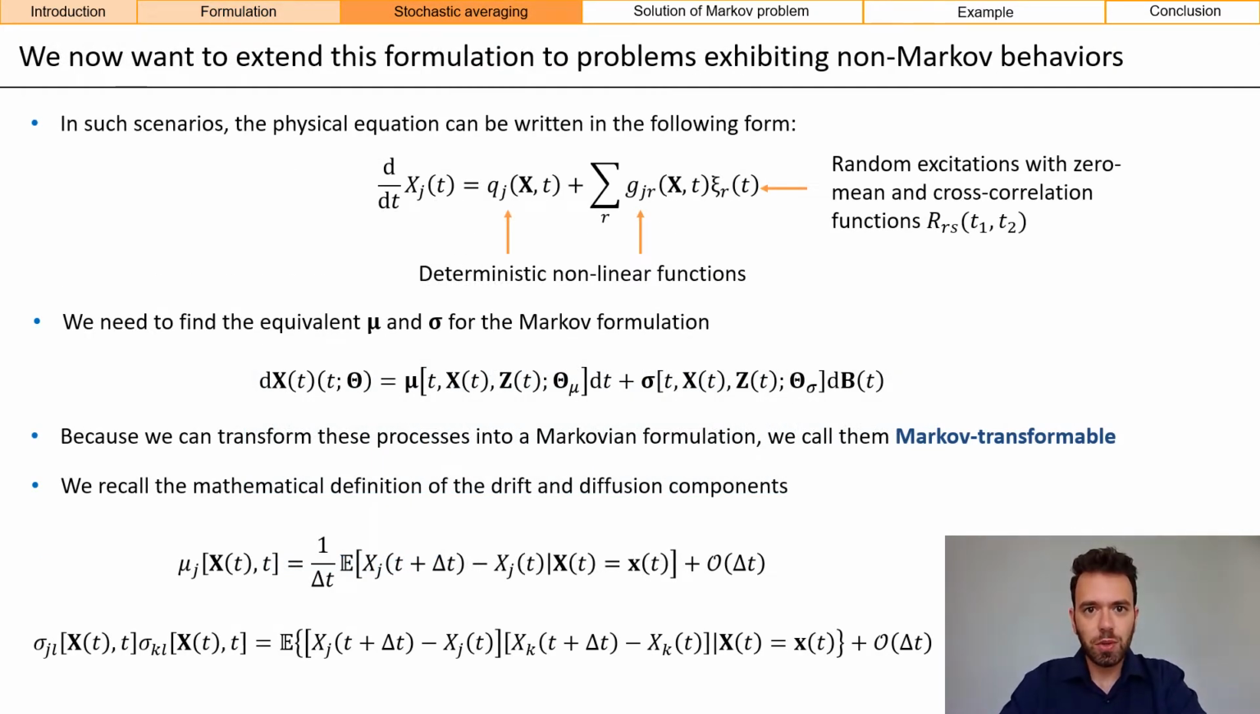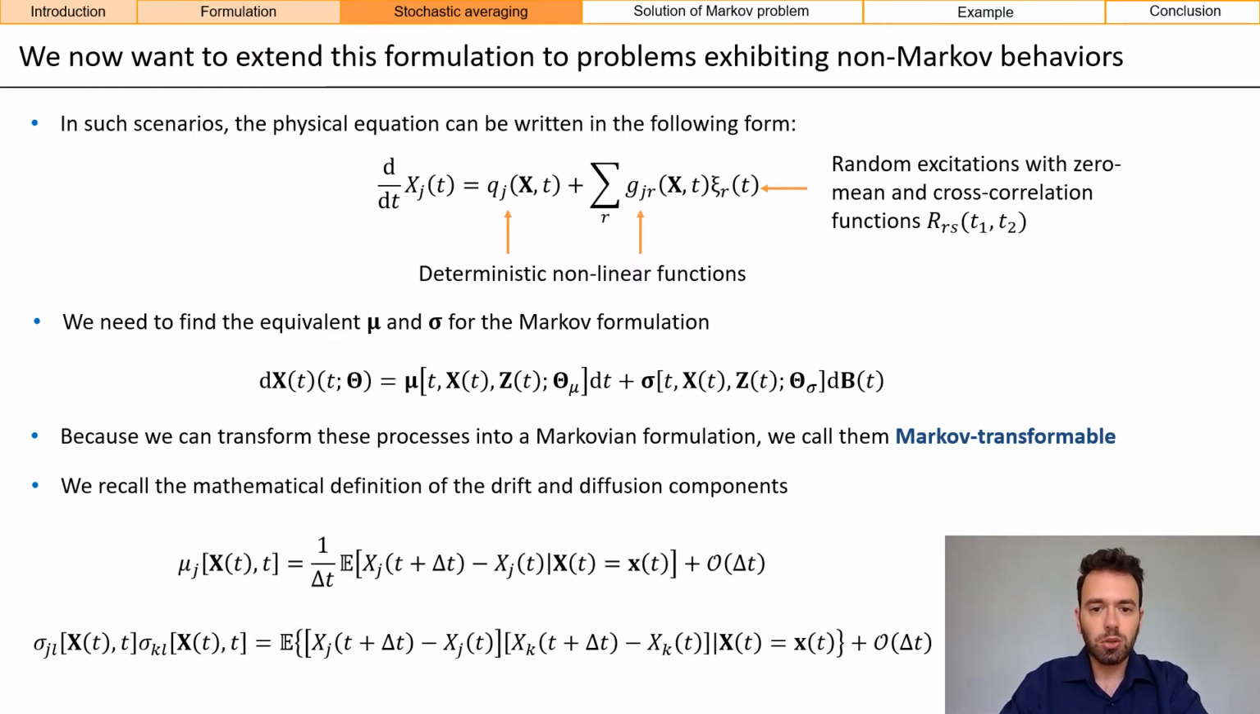We now want to extend this formulation to problems that exhibit non-Markov behaviors. Here I'm showing the equation that we use to describe this kind of problems. We are still modeling the change over time of the state variable x, but here we have some deterministic nonlinear functions, but most importantly, the driving noises are random excitations with zero mean and a certain cross-correlation function, which makes the process non-Markov. So in order to cast this into a Markovian formulation, we need to find the equivalent drift and diffusion terms. And because we can transform these processes into a Markovian formulation, we call them Markov-transformable.